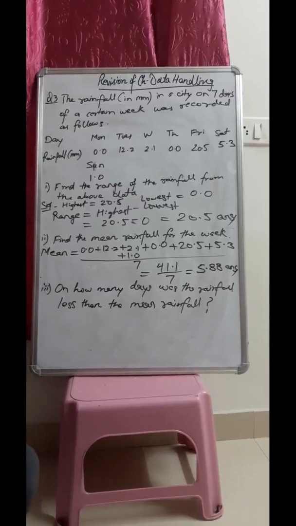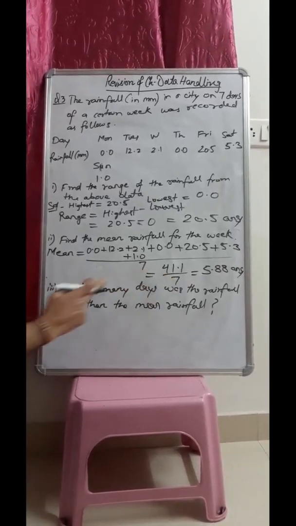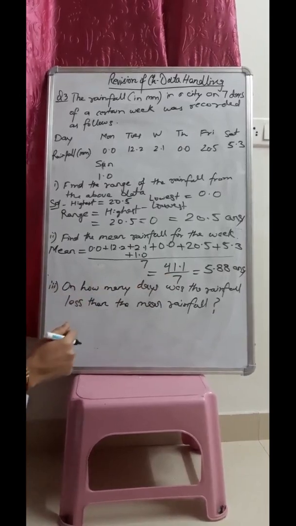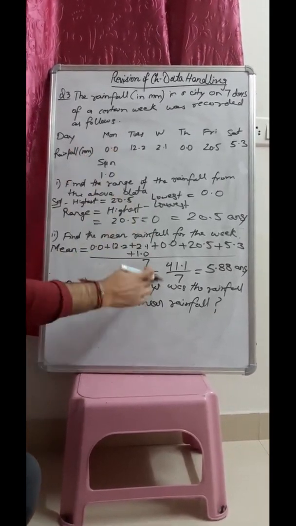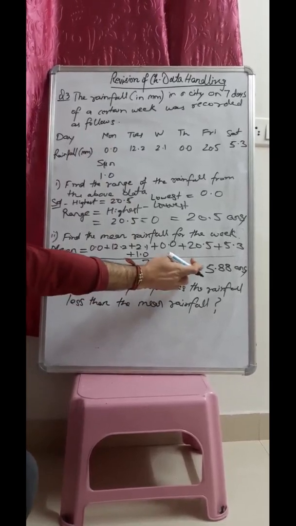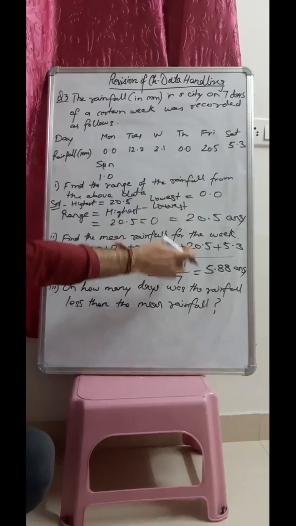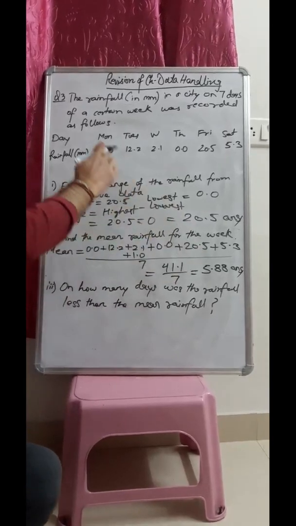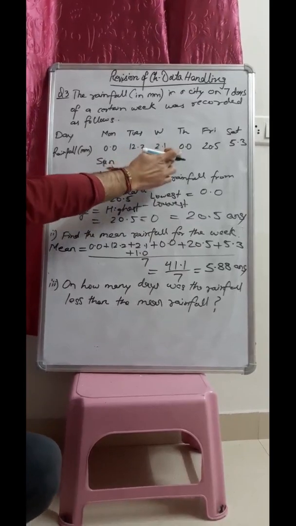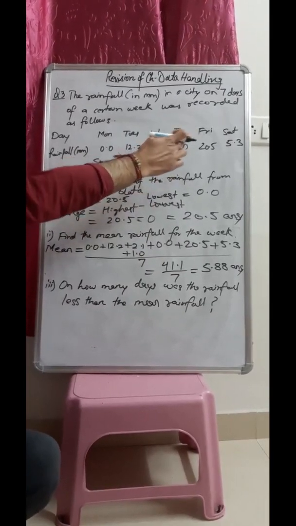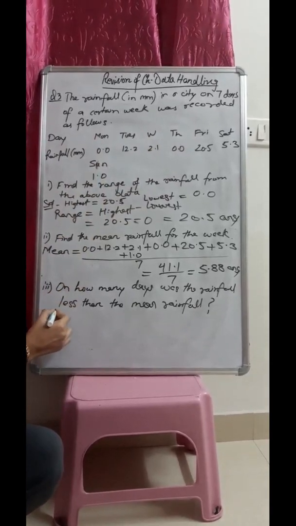Now the third part is, on how many days was the rainfall less than the mean rainfall. So the mean rainfall is 5.88. So we have to find out on which days the rainfall is less than 5.88. That is Monday, Wednesday, Thursday, Saturday and Sunday. That means how many days? 5 days.